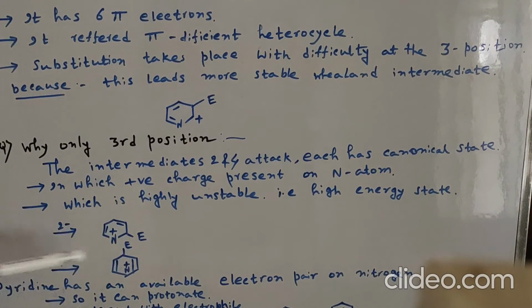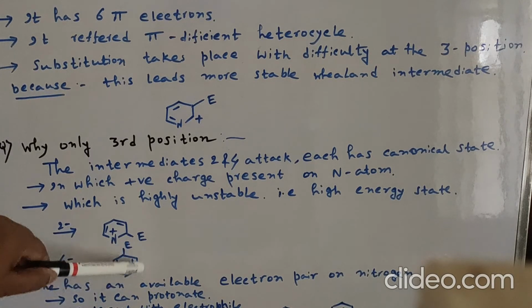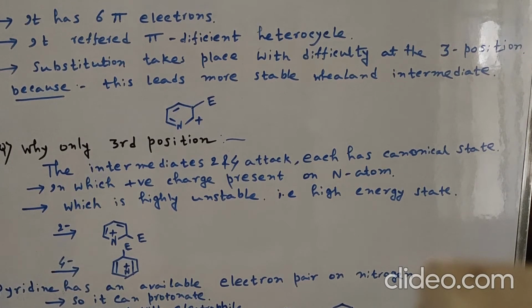And when the attack is at the 4 position, numbering 1, 2, 3, 4, the same thing happens here. The plus charge is present on the nitrogen atom.